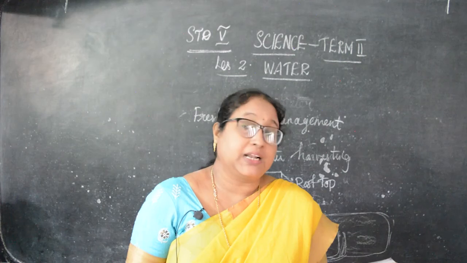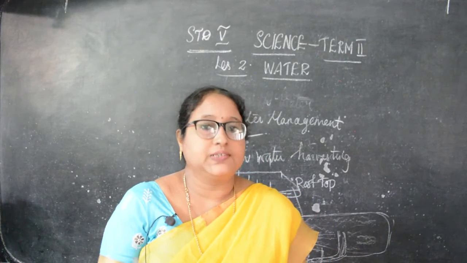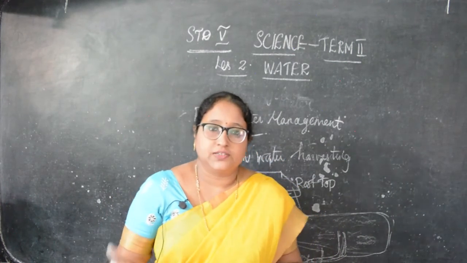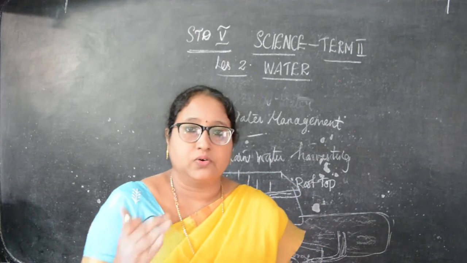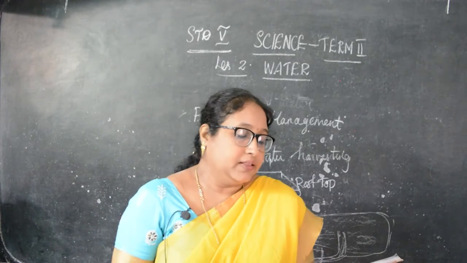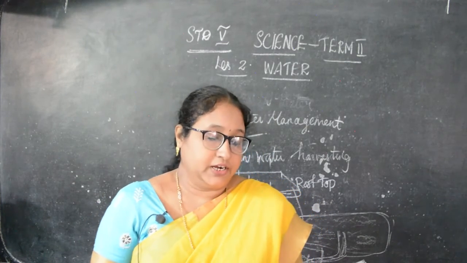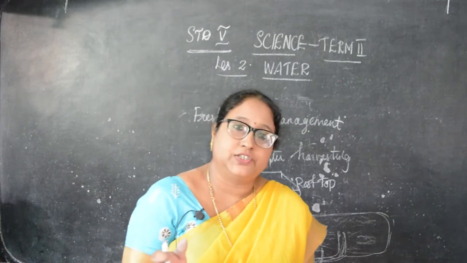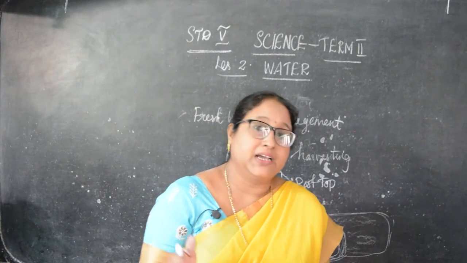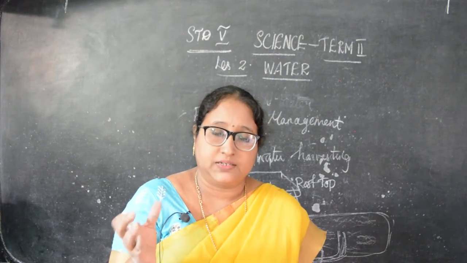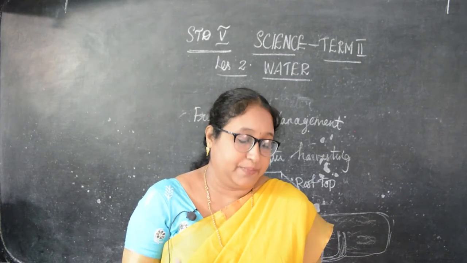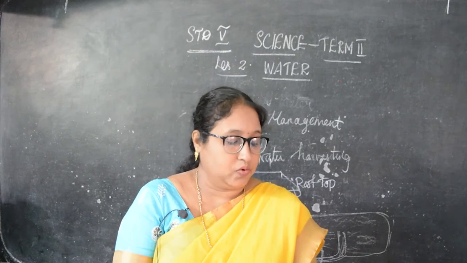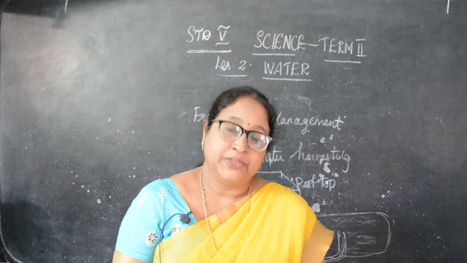Then it also must be clean before it flows into the rivers, lakes and oceans. So before it goes to the rivers, lakes and oceans, it should be cleaned. So this is the goal of wastewater management. Then wastewater treatment. Generally wastewater is treated by physical, chemical and biological methods, using filtration and sedimentation, by adding cow dung powder and bacteria. And this method is followed in the industries.